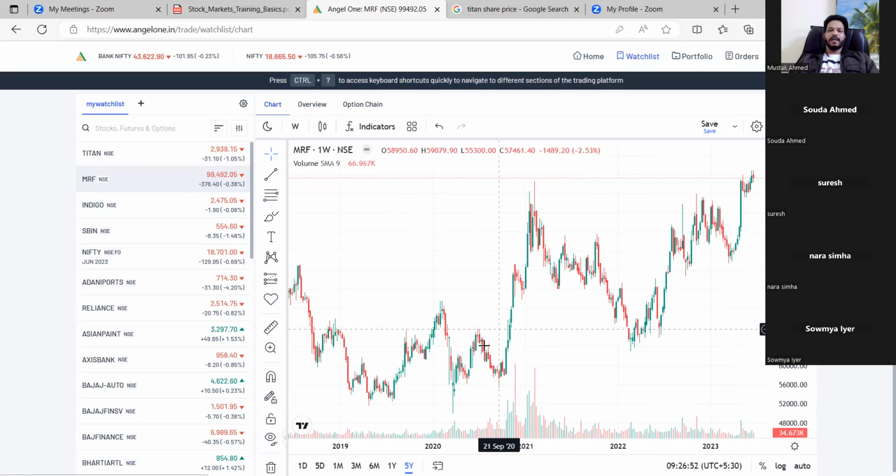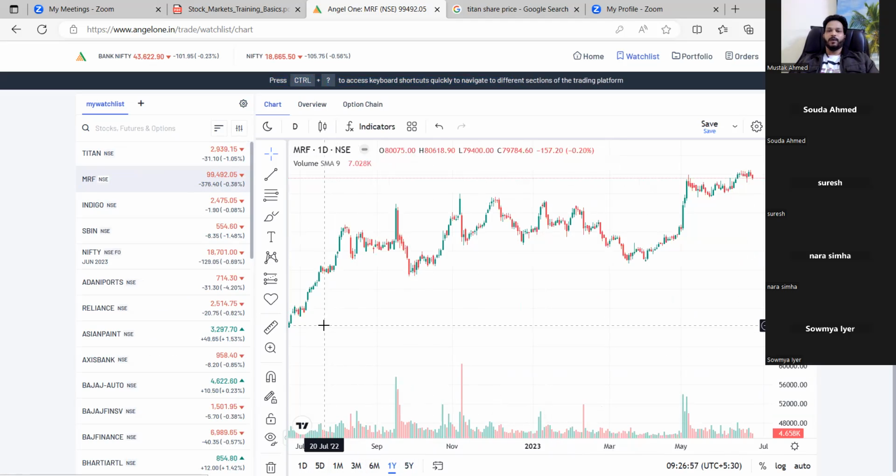The basic chart analysis is nothing but this: when you go here, you can see in 1 year how much they get, and when you have to enter. This is the right time to enter in the 1-year time frame. This is not the right time to enter. If you enter here, you have to wait another 1 year to cover at least 10% profit. The timing of the market is very important here. If you buy here at 65,000, then easily you would have covered up to 90,000. This is the basic chart, any layman can understand this. Just click the 1-year view and you can understand. I'm going to explain this in the next slides.